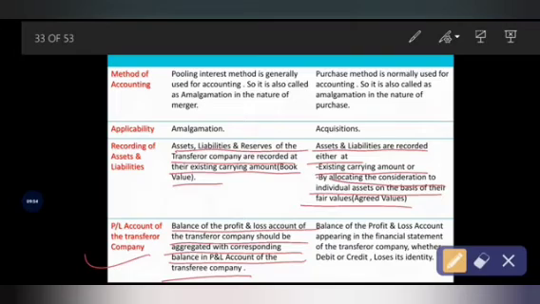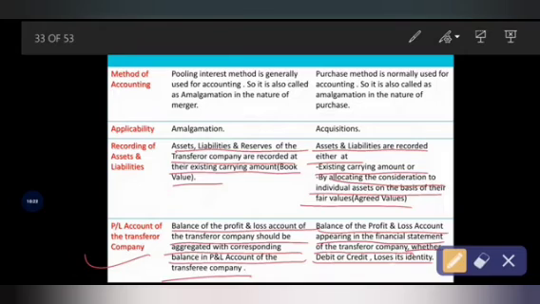But under amalgamation in the nature of purchase, the balance of profit and loss account appearing in the financial statement of the transferor company, that is A and B company, whether debit or credit, loses its identity. Okay, so you have to observe and keep the examples in mind. A and B are the transferor companies and C is the new company. Then you will get clarity about the concepts.